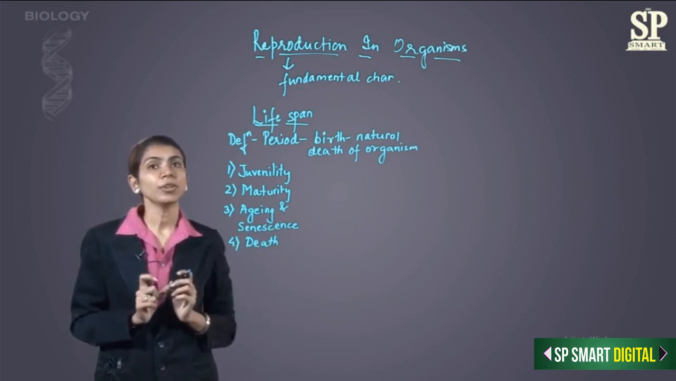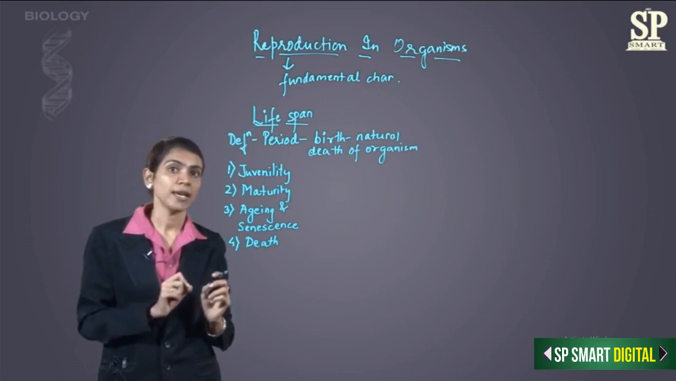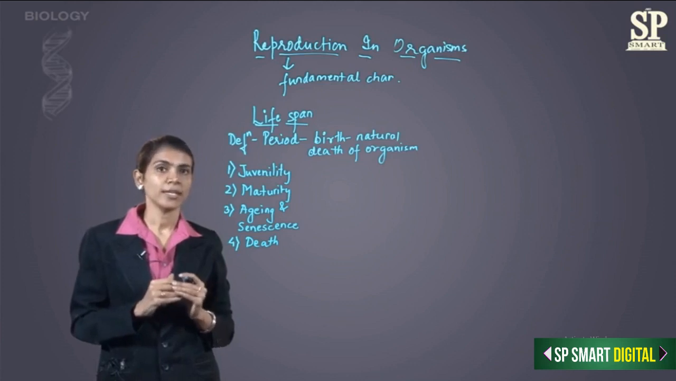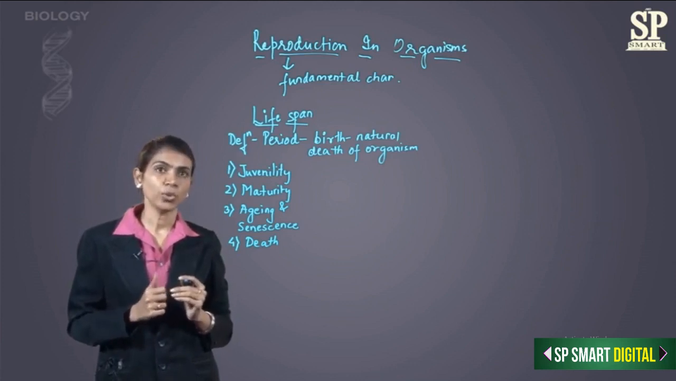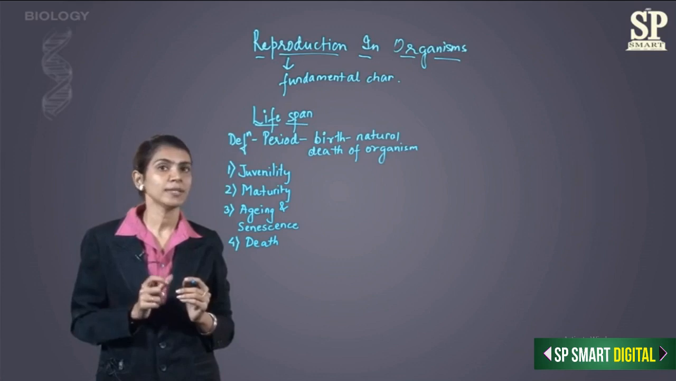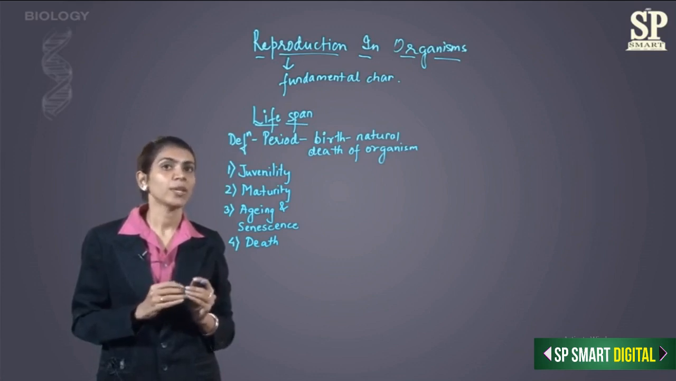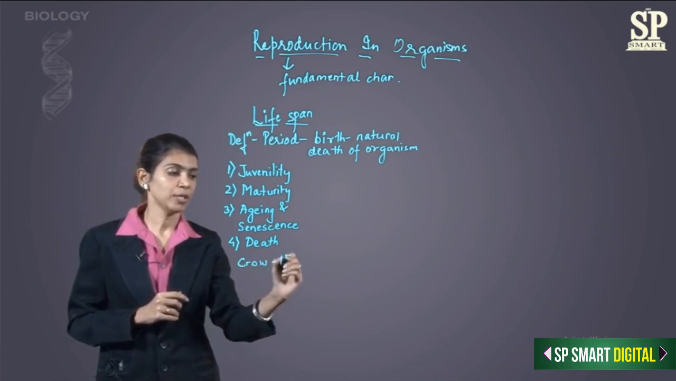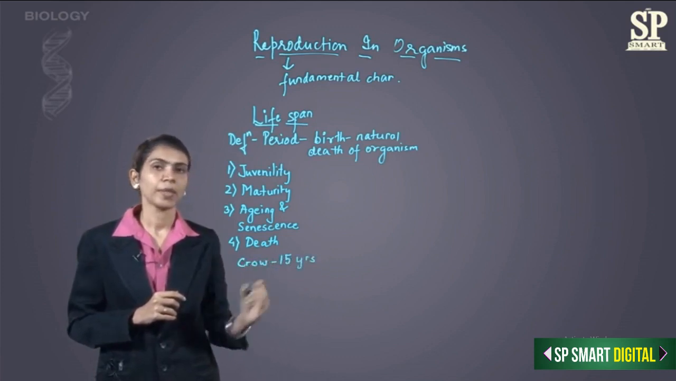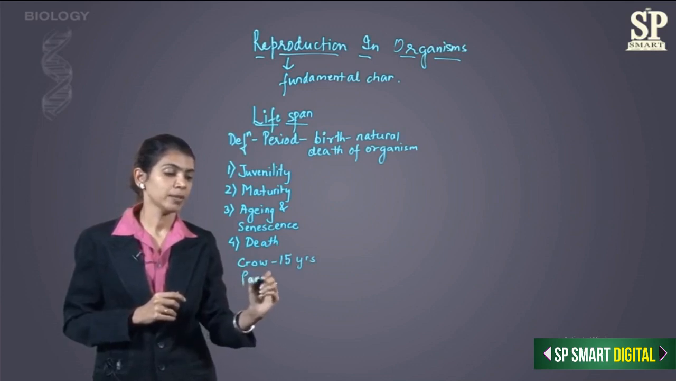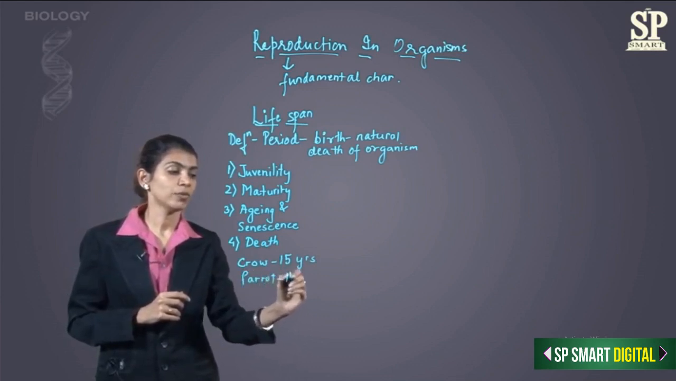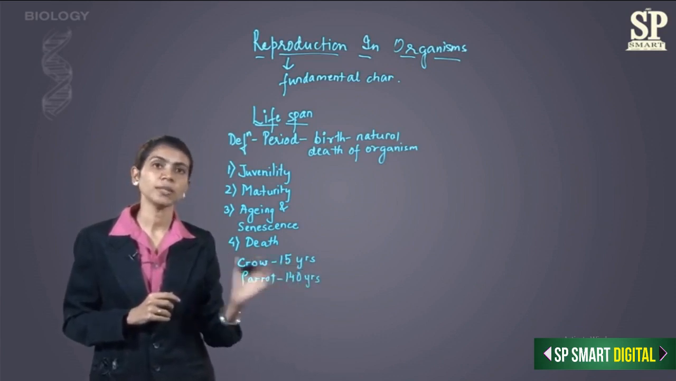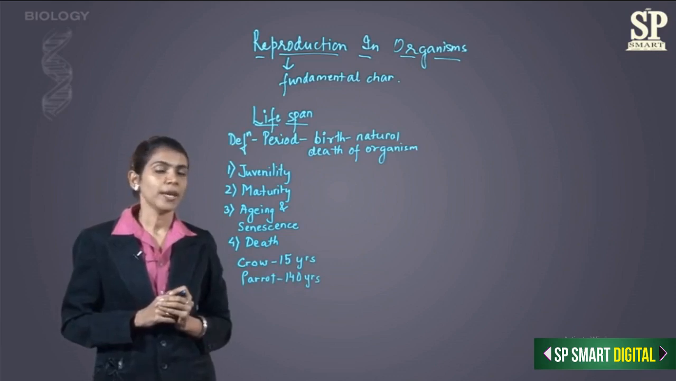Now the lifespan of an organism does not depend upon the size of the organism. It has nothing to do with the size of organism. For example, if I talk about a crow and a parrot, they are similar in size. The size is almost the same, but the lifespan of a crow is 15 years, while that of a parrot is around 140 years. So the lifespan has nothing to do with the size of the organism.